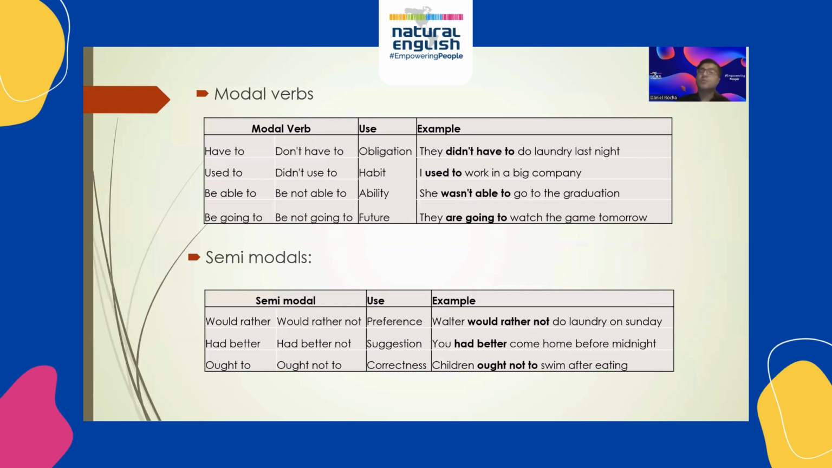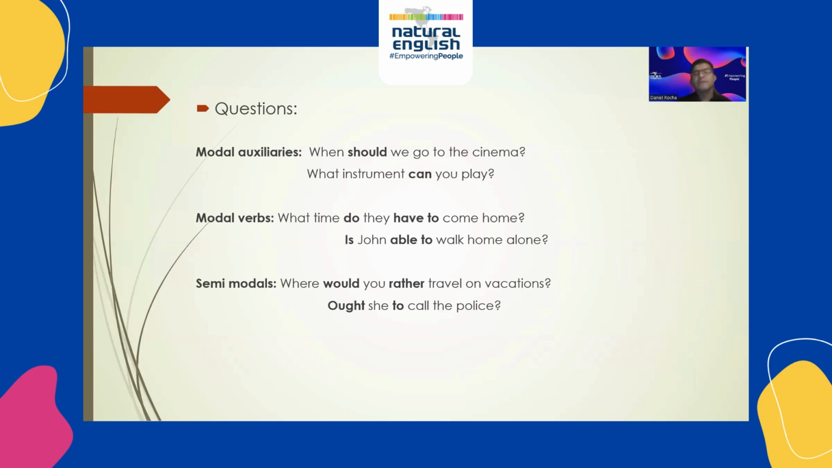The difference between modal auxiliaries, modal verbs, and semi-modals is their position, and we can analyze them by making some questions. The questions with modal auxiliaries have the auxiliary before the subject, which proves that they are auxiliaries. For example, when should we go to the cinema? Or what instrument can you play?